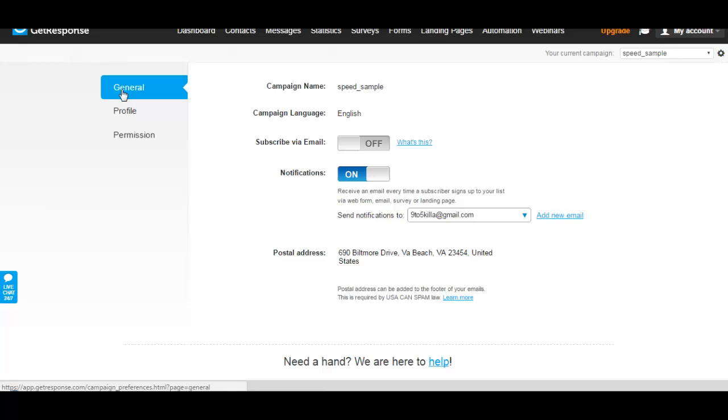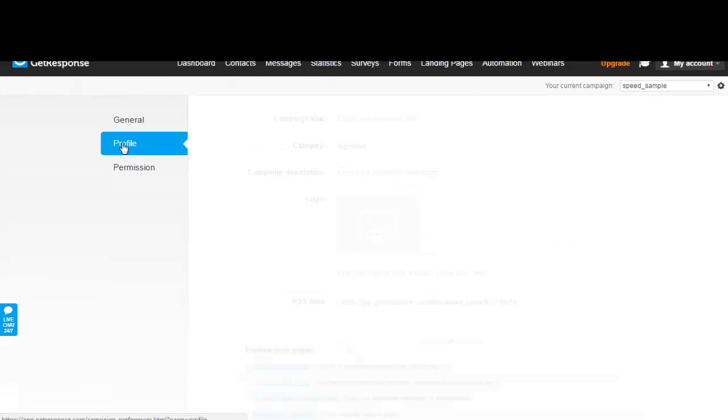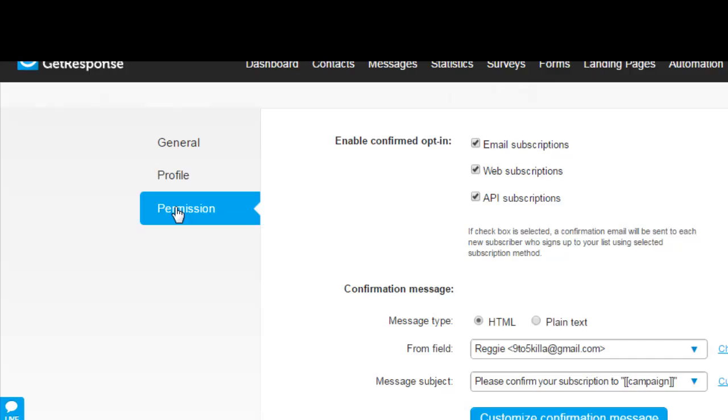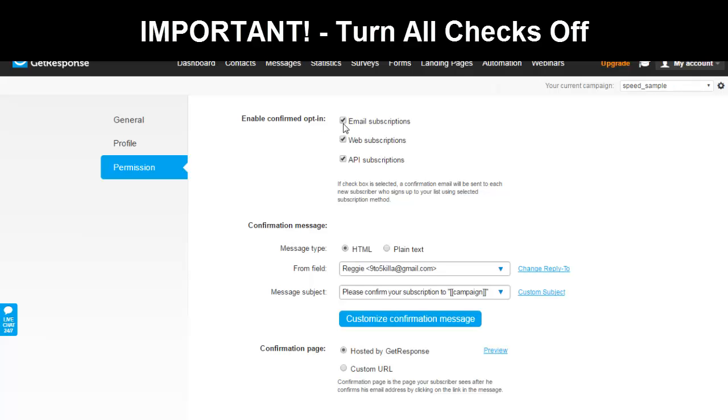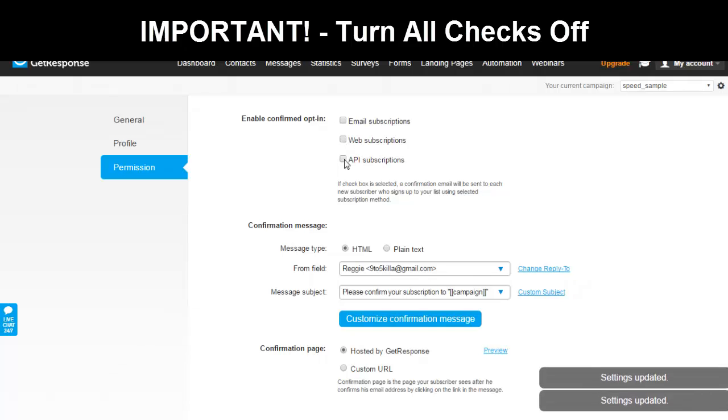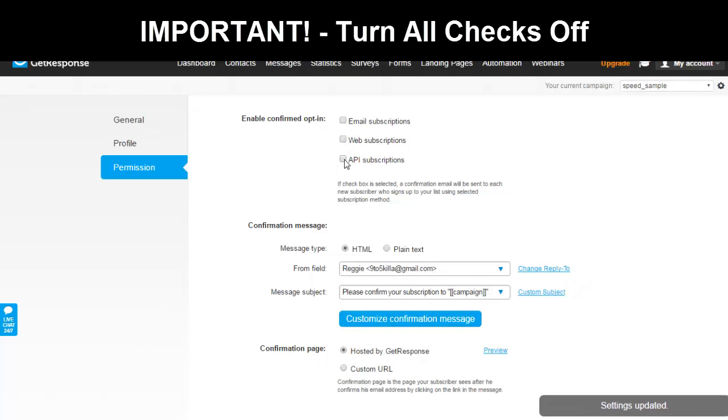You want to go, not on general, excuse me, not profile. You just want to go to permission. And it says enable confirmed opt-in. You don't want that. As soon as they leave their email, you can start sending them information. We don't want them to have to go back to their email account, press the confirm button and then get a page. No. They signed in. They want the information.